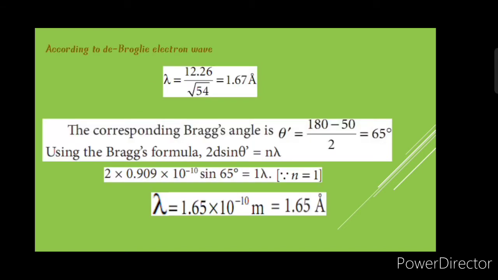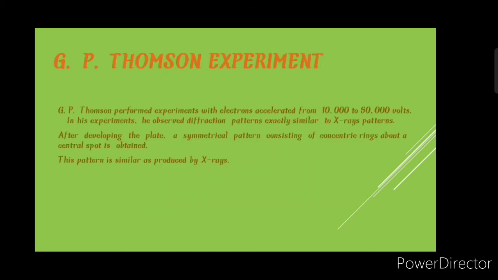According to the de Broglie electron wave, lambda will be 1.67 angstroms. The corresponding Bragg's angle theta dash is equal to 65 degrees. Using Bragg's formula 2d sin theta equals n lambda, we get lambda equal to 1.65 into 10 power minus 10, that is 1.65 angstroms.